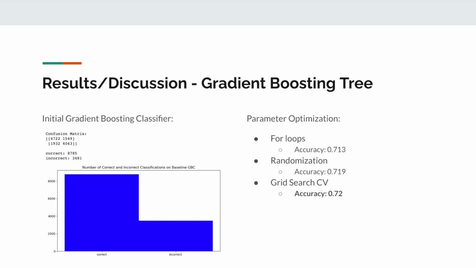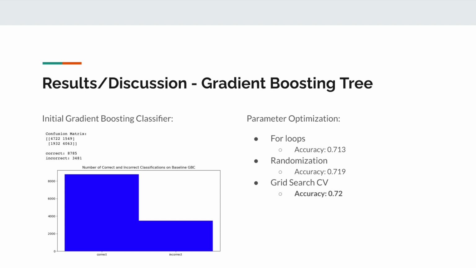Subsequently, multiple methods of parameter optimization were used. In order to test many combinations of values, we utilized nested for loops for different ranges of each of the parameters. This resulted in a total of 1,260 combinations of parameters being tested and resulted in the highest model score of 0.713.